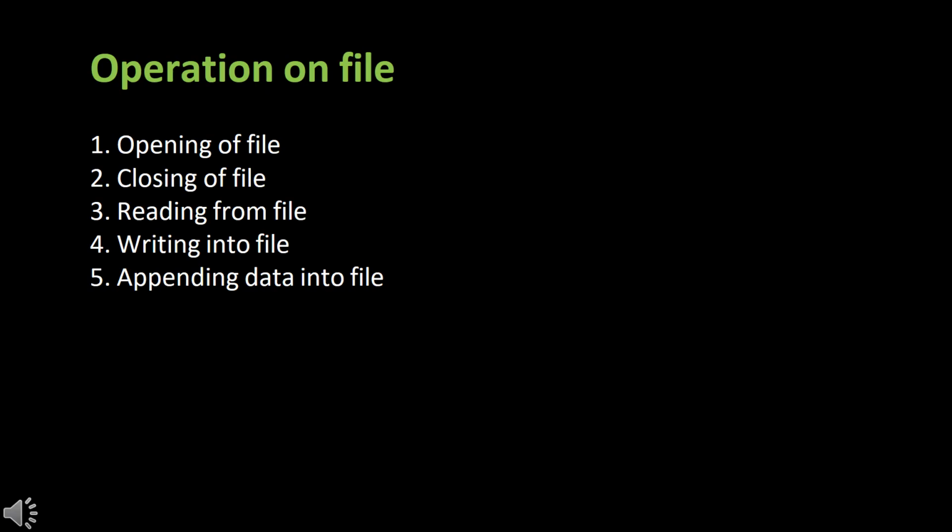File operations are the actions we can perform on files to manage their content and state. These include: 1. Opening a file to access it for reading, writing, or appending. 2. Closing a file to ensure resources are released properly. 3. Reading from a file to extract and display data. 4. Writing to a file to add new content. 5. Appending data to add content without overwriting existing data. These operations are the building blocks of file handling in C.